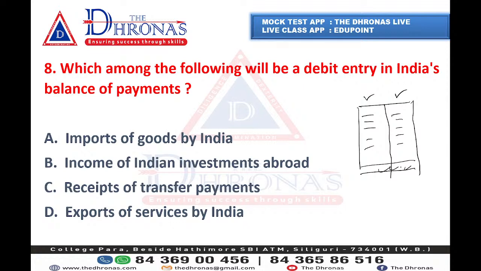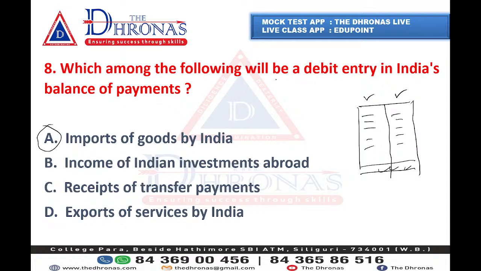So what is the answer of question number 8? Joyati is saying the answer. Wangshu is saying. Jitika, Sherpa, Supriya. Okay, so everyone is saying the answer of this question is option A, that is imports of goods by India.